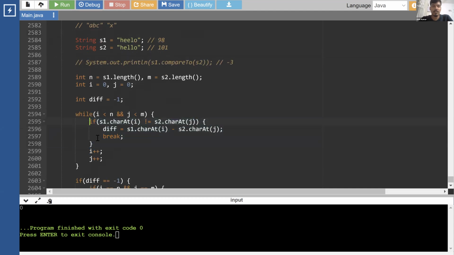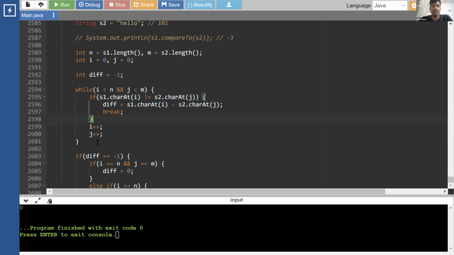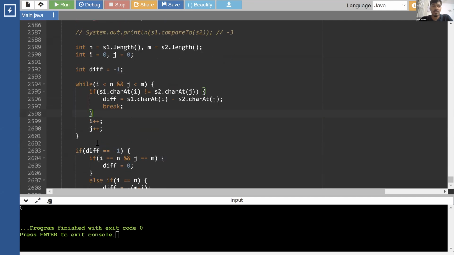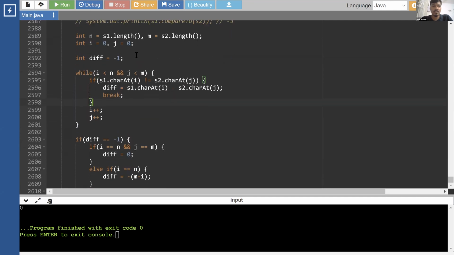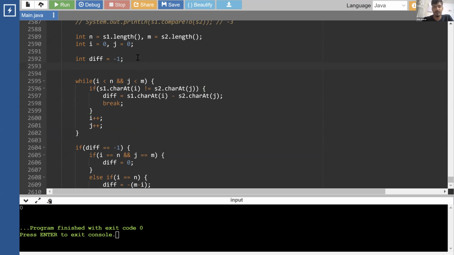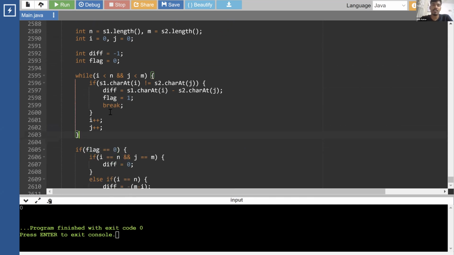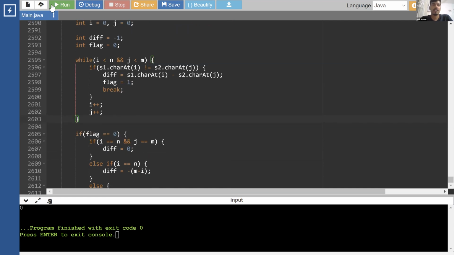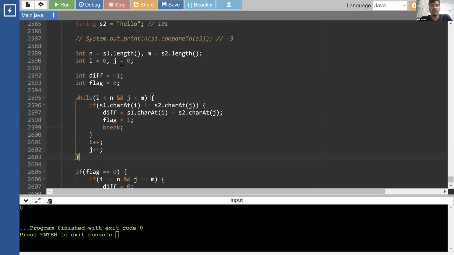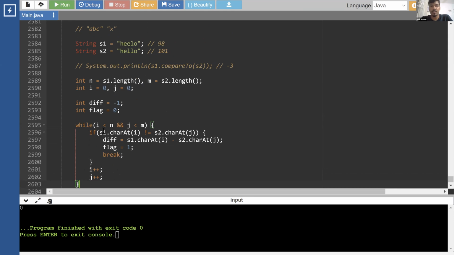There is one problem. Difference can be -1 as well, so we can't use difference over here. Instead of that, let's use a flag. Flag is equal to 0, and we can use the flag over here. Where we find a difference, we mark the flag as 1. If the flag is still equal to 0, that means we never entered this. Okay. Now if I run this, we have a mismatching character which will be identified over here.